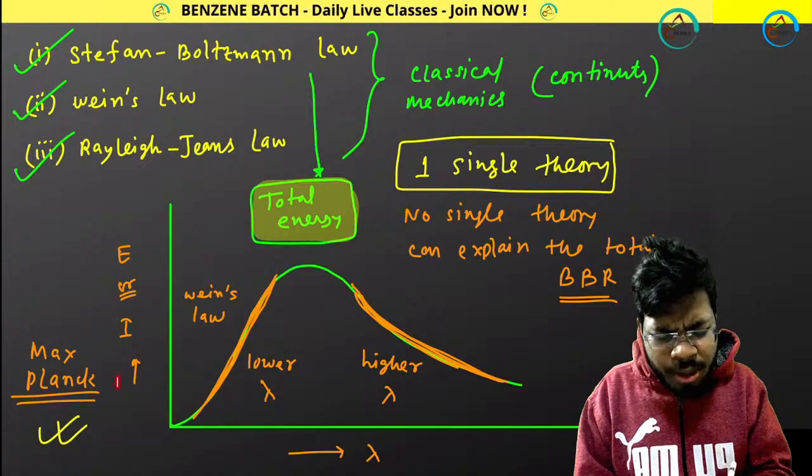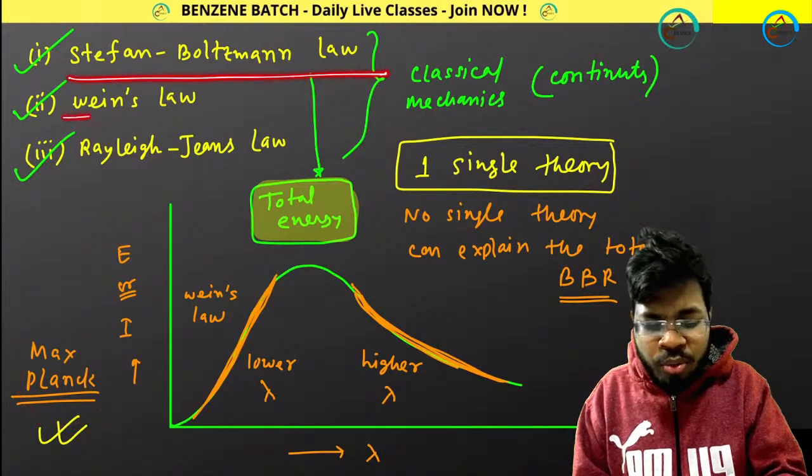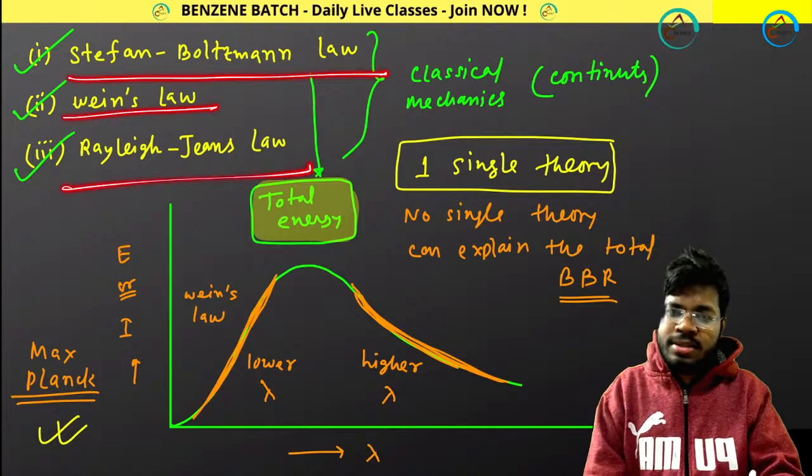Now before I go to Max Planck's law, let's see what the Stefan Boltzmann law says, what Wien's law says, and what Rayleigh-Jeans law says. Let me show you one by one. So first of all, the Stefan Boltzmann law.